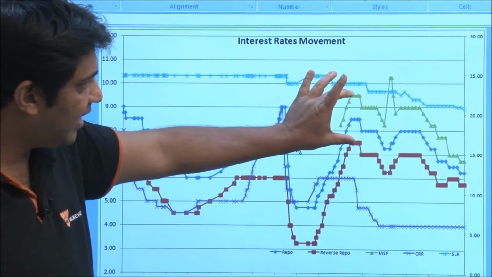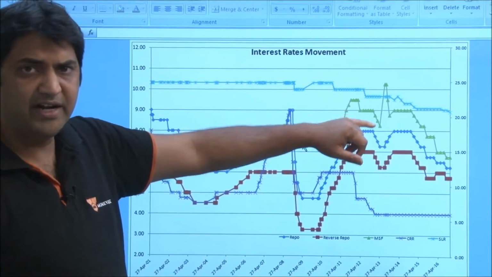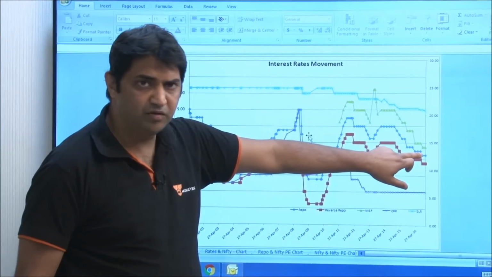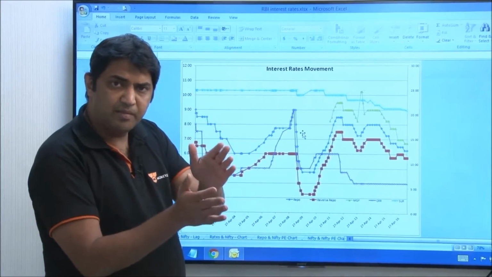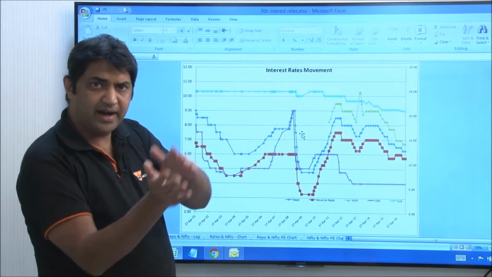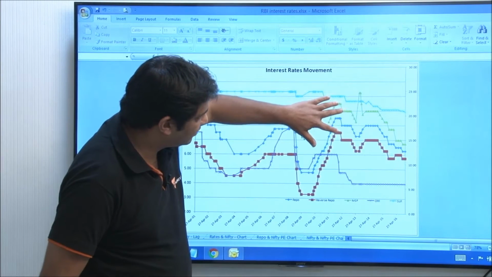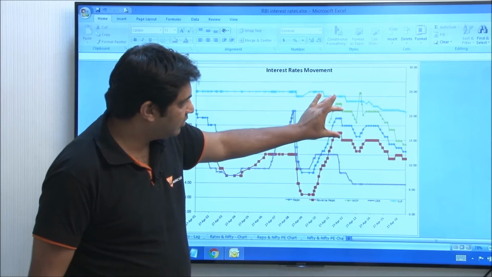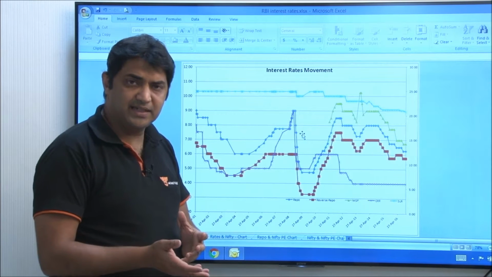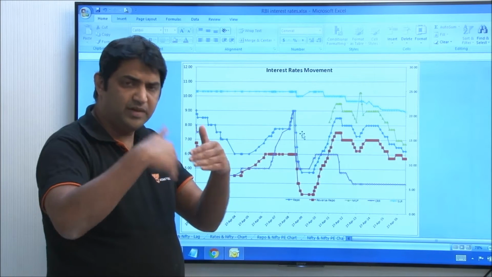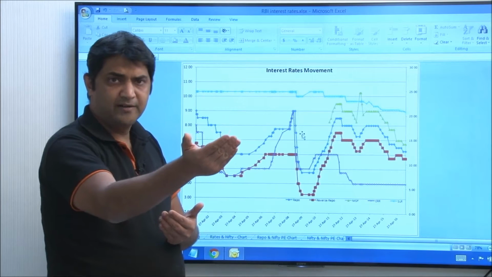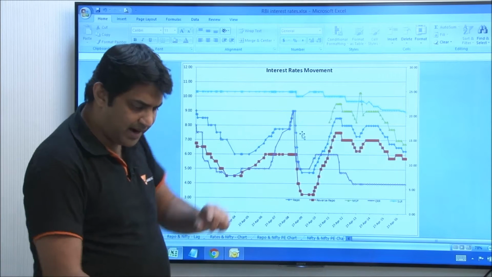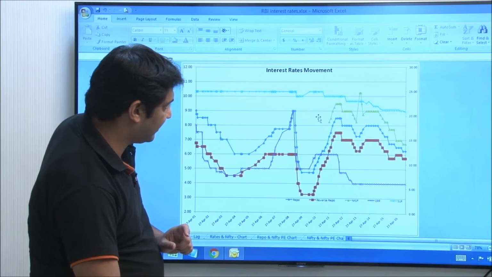Now, typically RBI doesn't tinker with MSF independently. Typically it can, but it is this repo rate which the RBI moves, and once the RBI moves the repo rate, then automatically the reverse repo rate and the MSF move. So you can see that there is this corridor which is constantly moving, except for one odd blip here and there. So let's say for example, the RBI can say that the MSF will always be 1% higher than repo rate, and the reverse repo rate will always be 1% less than the repo rate. So there's a band.